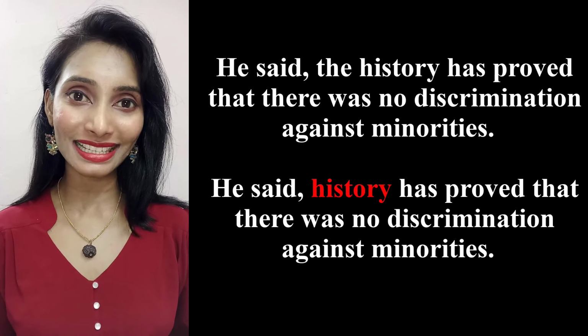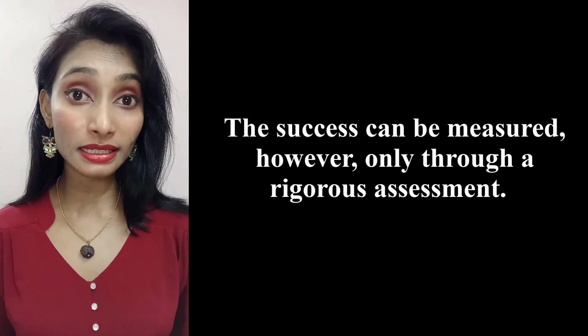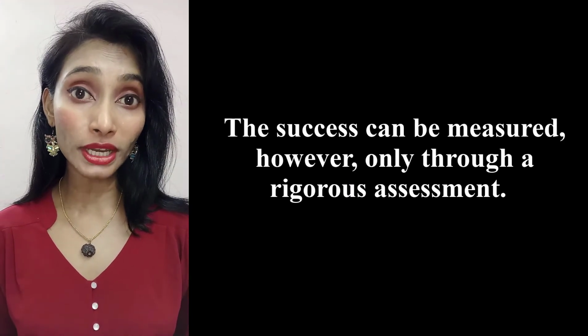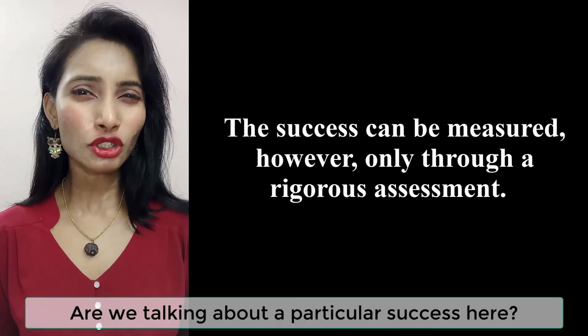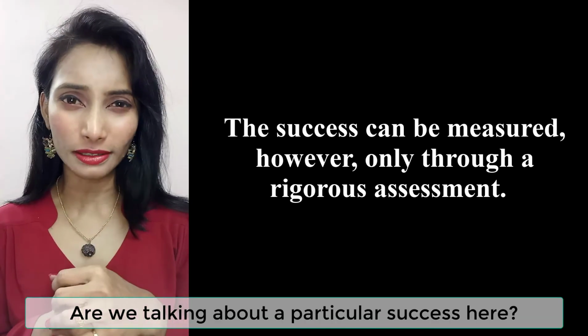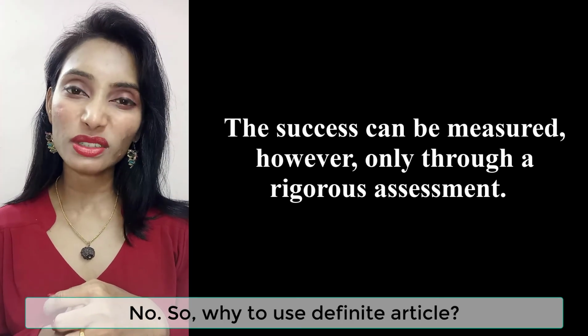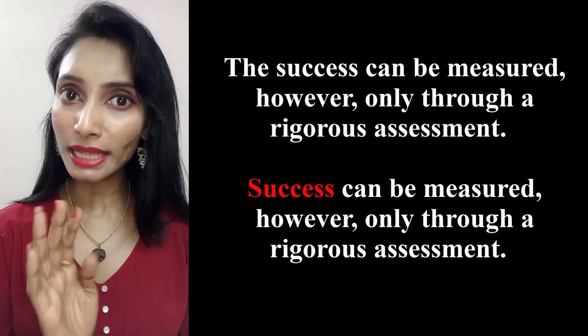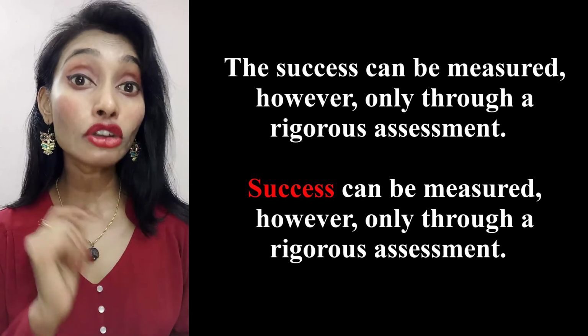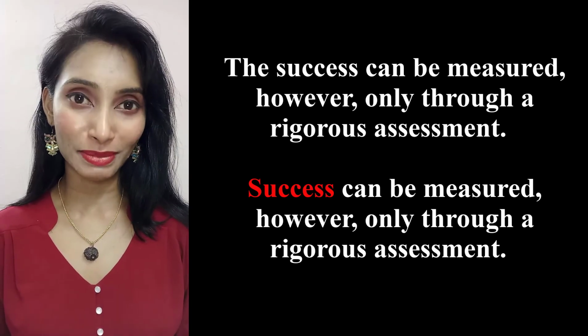Now look at the next sentence. The success can be measured, however, only through a rigorous assessment. What is the error? Are we talking about a particular success here? No. So why to use definite article? Drop that article. Success can be measured, however, only through a rigorous assessment.